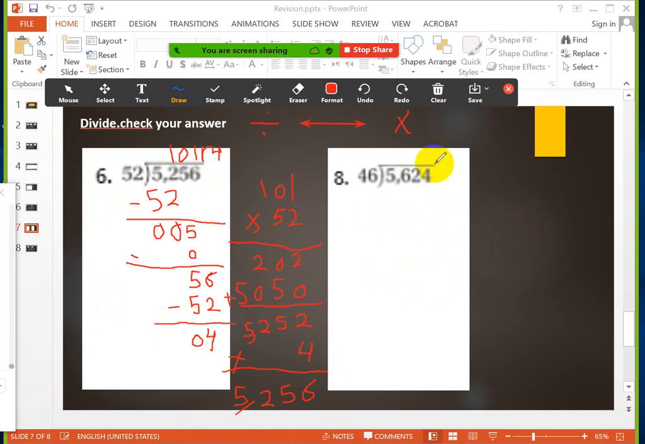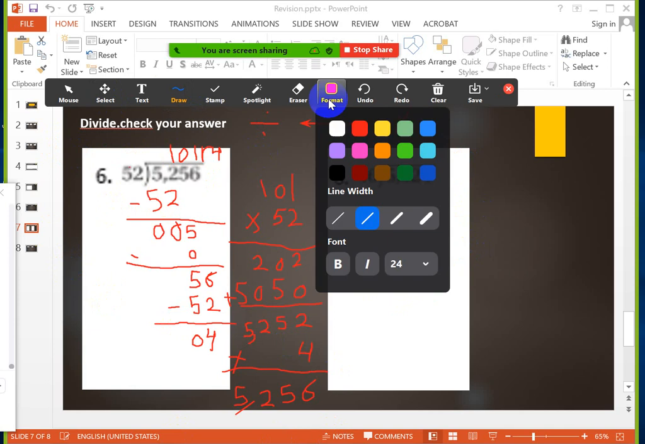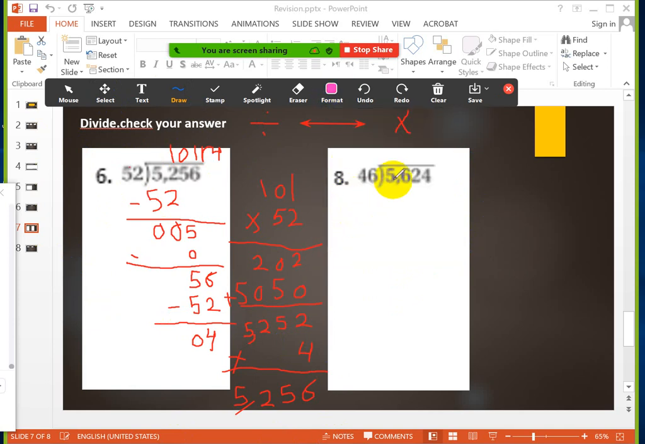Okay, let's divide this exercise. 5,624 divided by 46. Focus with me, girls. How will I divide the number? I will start with the first digit on the left side. 5 divided by 46. Can I divide 5 by 46? No. What I have to do is take the next number, which is 6. So the number becomes 56.